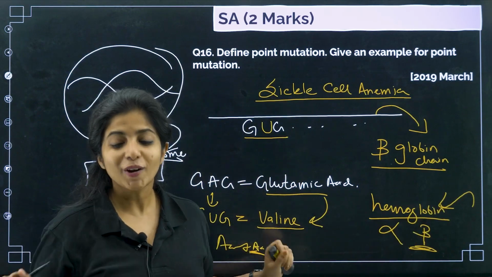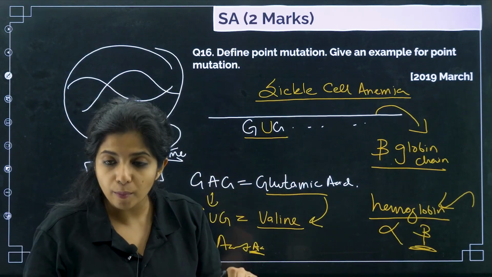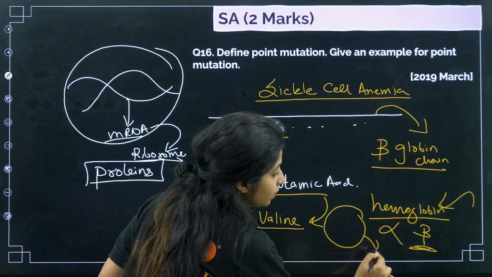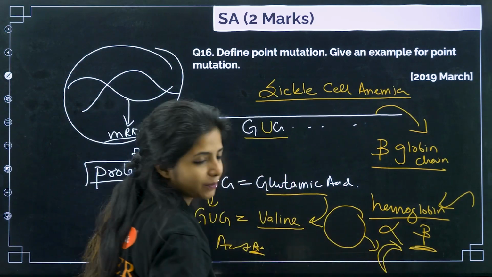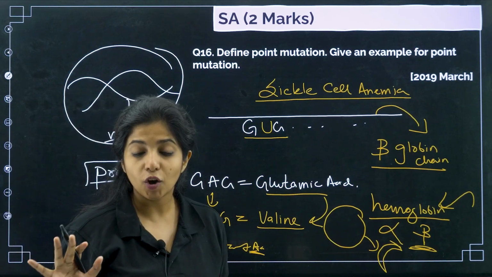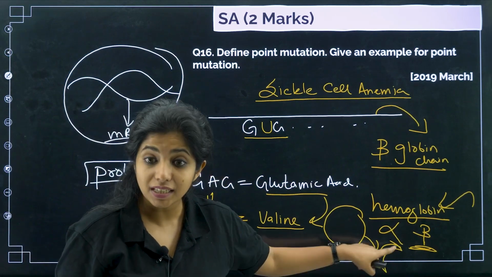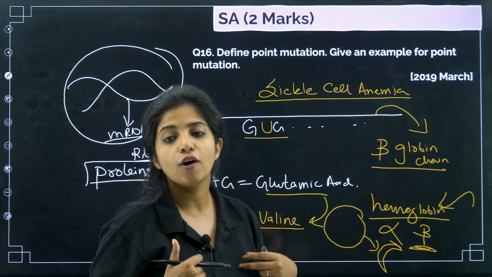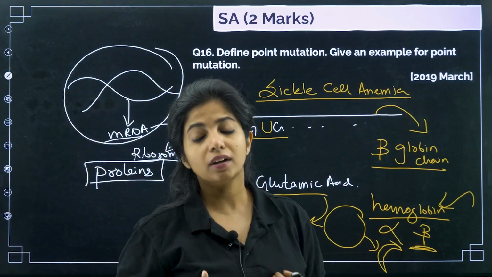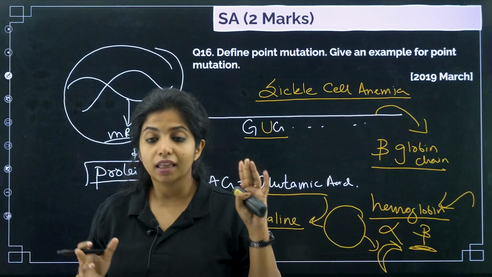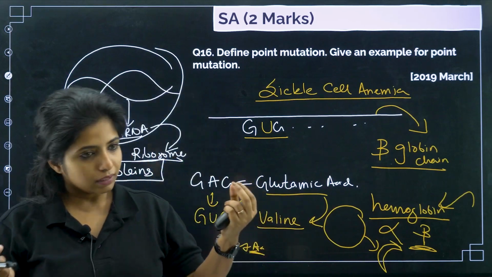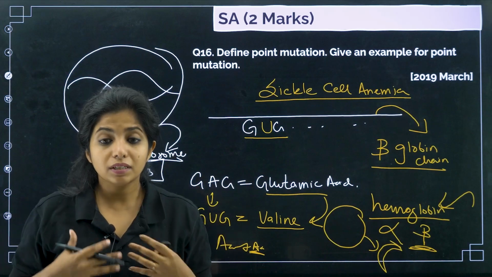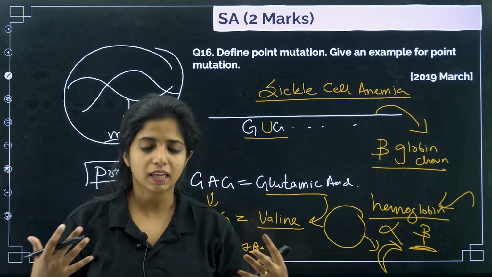No. It is not a normal hemoglobin that is going to be formed, which is why the cells which carry this hemoglobin will ultimately change shape to sickle cell, because it is not carrying a normal hemoglobin. This sickle cell would be transporting very little oxygen. So there are sickle cell anemia carriers, and there are people who got two of the genes from both the parents, such that they will be a diseased person and they would be dying as well.